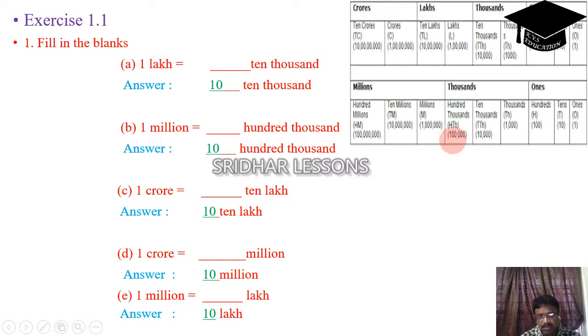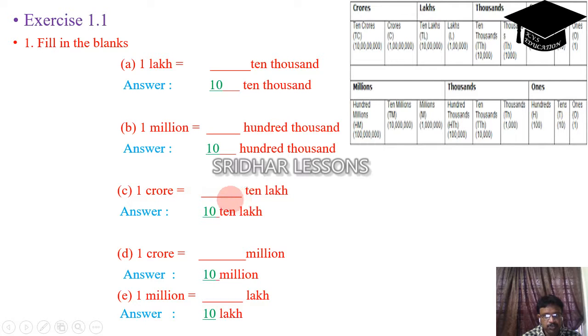This is 10 thousands. This is 1 million. 1 million is equal to 10 hundred thousands. See this one. This is the reference. Similarly, 1 crore. This is the Indian number system and this is the international number system.